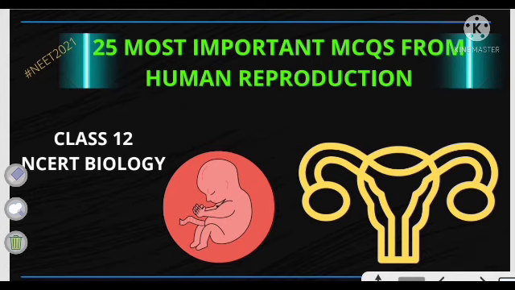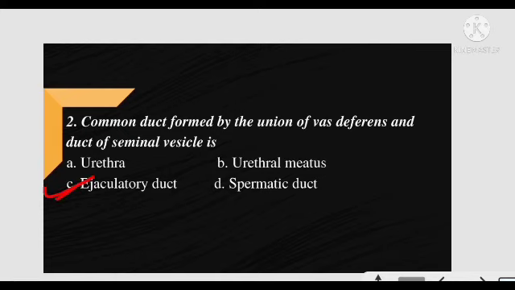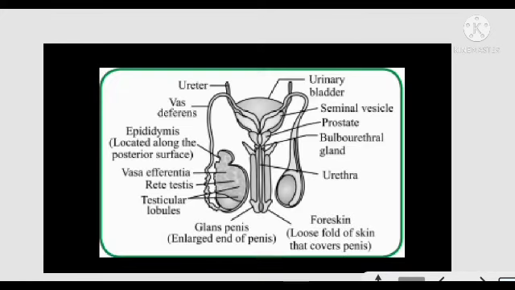Common duct formed by the union of vas deferens and duct of seminal vesicle is? And the correct answer is ejaculatory duct. It forms the common duct between vas deferens and seminal vesicle. You can see here vas deferens is somewhat here and seminal vesicle is here. It forms common duct for ejaculatory duct, which comes here.